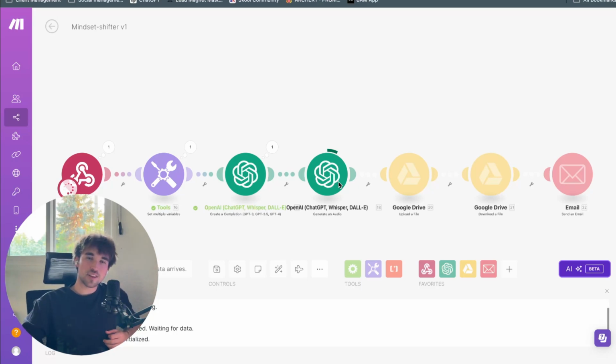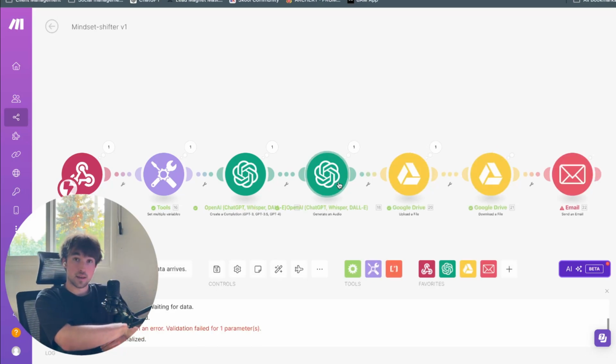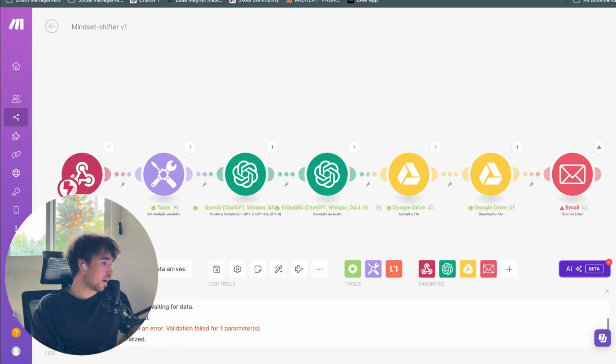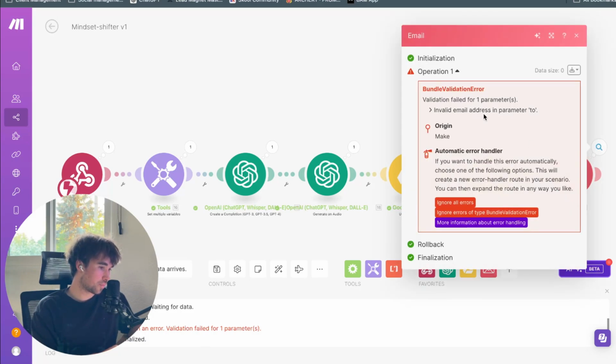I think I really like this format with this micro SaaS idea because it's so accessible and so simple, and it's a way for anyone to have an idea, build an MVP in Make or any other no code, low code tool, and then get it to market really quick. And I really just love that about it. It's super, super cool.